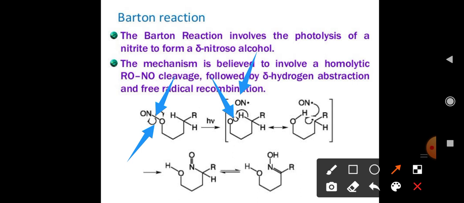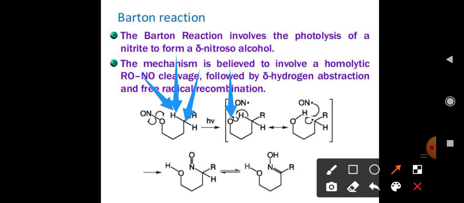After that, one of the delta hydrogens which is bonded with delta carbon, this is actually the delta carbon, that hydrogen which is bonded with the delta carbon is known as delta hydrogen. This delta hydrogen is abstracted by oxygen. That means this oxygen which carries one electron.